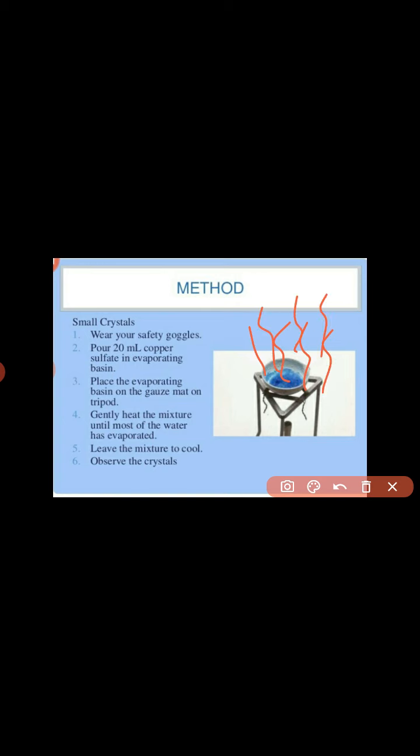The crystals are formed from the mixture. So now leave the mixture. Here the basin can be separated from the stand, and now that basin is separated for cooling the mixture. Leave the basin for cooling the mixture that is present inside the basin. Now leave the basin for some time for the mixture to cool.